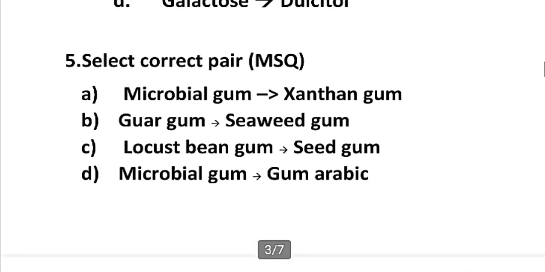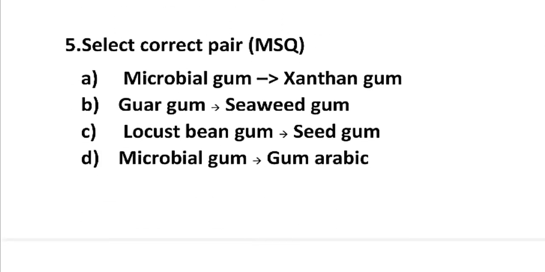Now moving to next question. It is also MSQ. Select correct pair. Option number A is xanthan gum, microbial gum. B is guar gum, seaweed gum. C is locust bean gum, seed gum. D is gum arabic, microbial gum. So the first option is xanthan gum is a microbial gum.